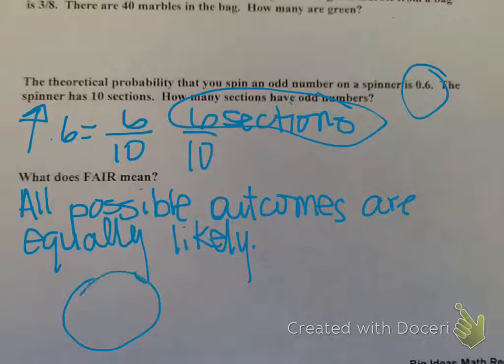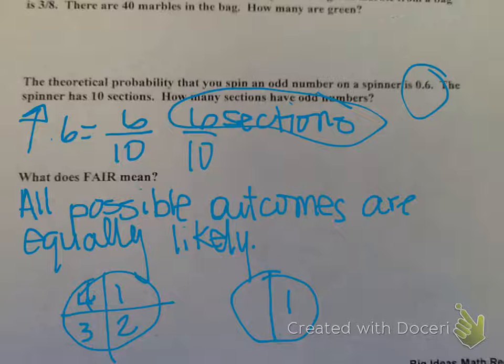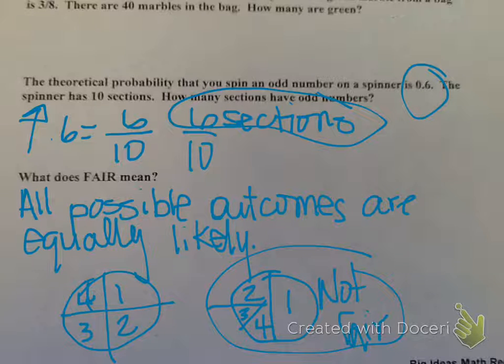So if we had a spinner like this, 1, 2, 3, and 4 are all equally likely. If we have a spinner like this, this is not fair, because all of the sections are not equally likely. This one is fair because all of the sections are the exact same, so they're all equally likely.